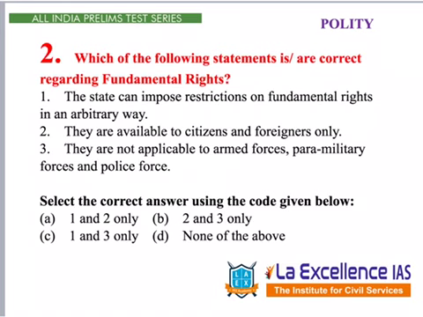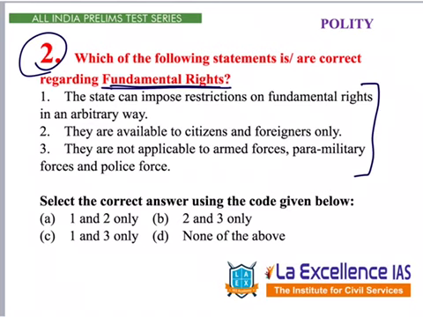Next question in polity is given under question number 2. This question is regarding fundamental rights again. Let's read the question. Which of the following statements is or are correct regarding the fundamental rights? So we need to see which of these statements are correct. First, let us go through the options. A says 1 and 2, B says 2 and 3, C says 1, 3 only, D says none of the above. It means at least one statement out of these 3 should be incorrect.